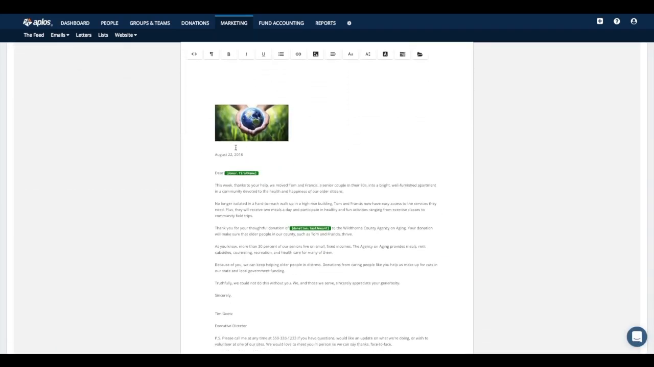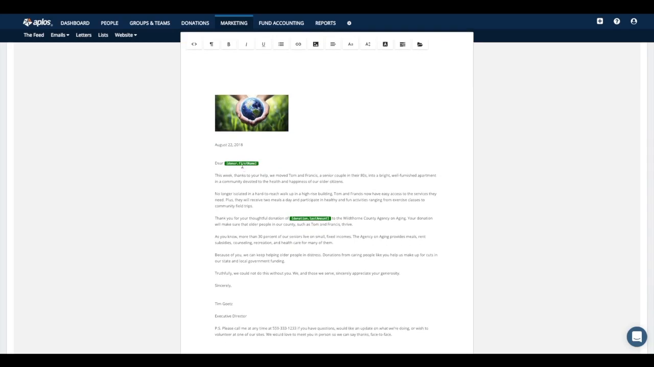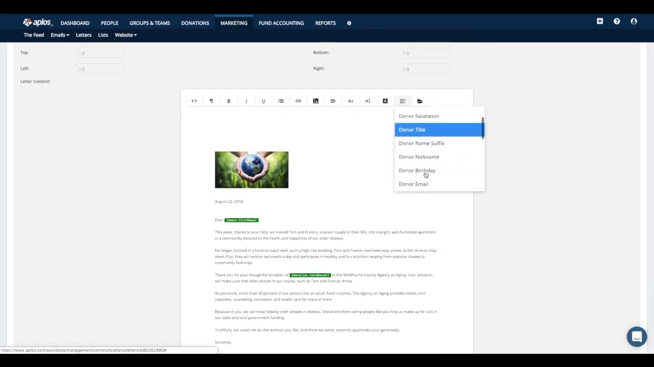So we have our logo on the top, we have the date, and then there are some custom fields that you can apply to these letters and even the emails. So something like fill in the donor's first name or donor's last name, or their birthday, email address, etc. So whatever information you want to autofill for you on the letters or the emails, you can select these custom fields to apply to your content.